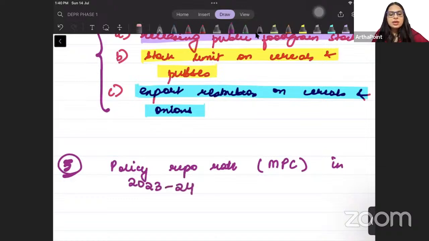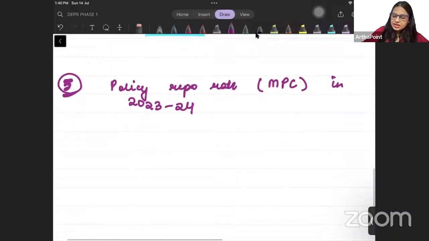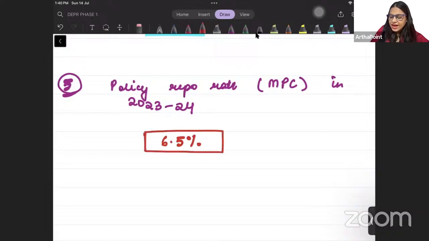What is the policy repo rate kept by the committee in 2023-24? And the correct answer to this question is, beta, 6.5%. The repo rate is kept unchanged at 6.5% during 2023-24. Okay beta, next part.